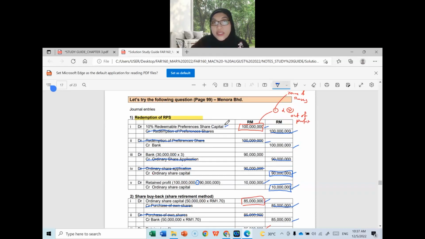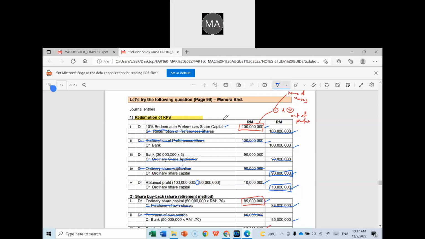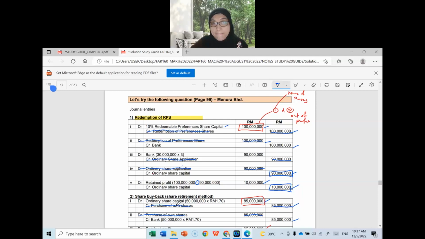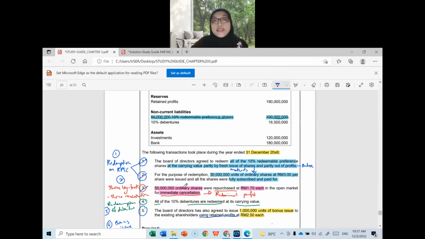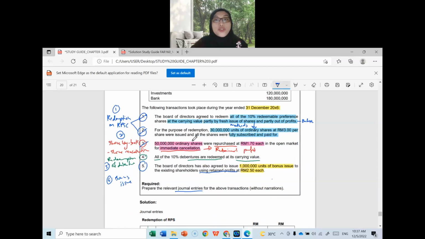Okay, class, do you have any question for Menora? No, madam. You understand how to record the transaction for different transactions? Yes. Okay, good. Now, I just want to test your understanding. Refer to number 3. Let's say I want to change the scenario where the company wants to purchase its ordinary shares and keep it as treasury shares. We want to change the method. How to record the answer, class?